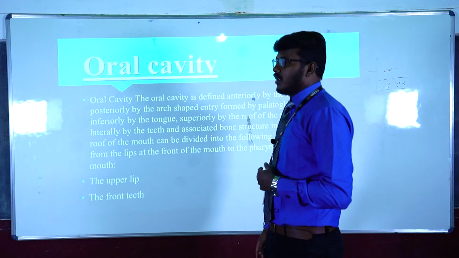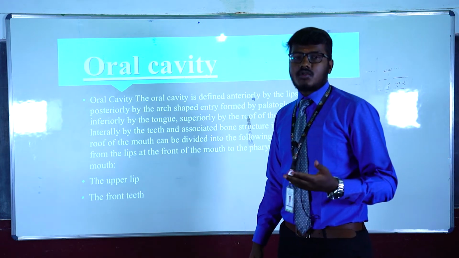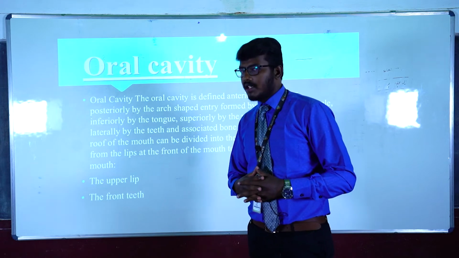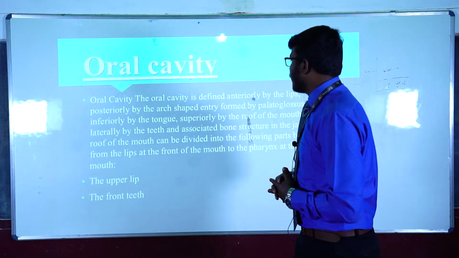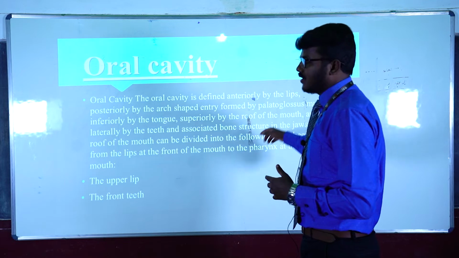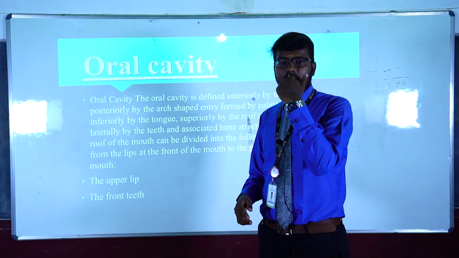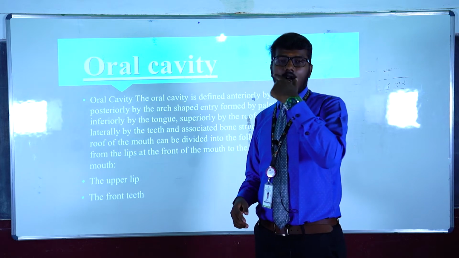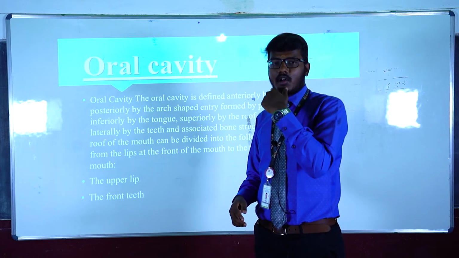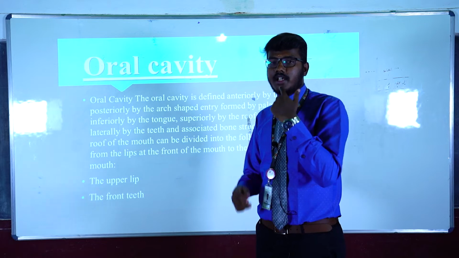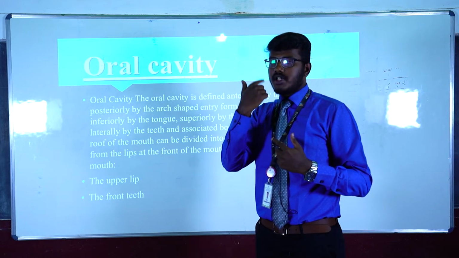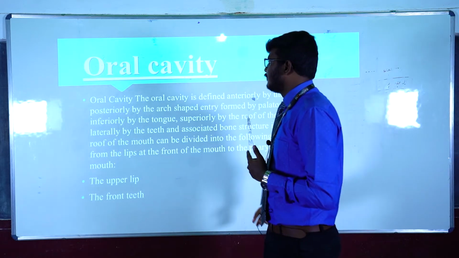The oral cavity. The active and passive articulators together form the oral cavity in general. We will see that the oral cavity is defined anteriorly by the lips; the oral cavity starts from the lips. It goes inside along the passive articulators, which are the hard palate and soft palate. Then it comes in contact with the uvula, then the tongue, and again the lips. This entire circular portion is called the oral cavity.